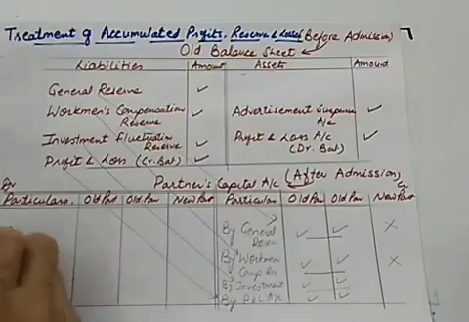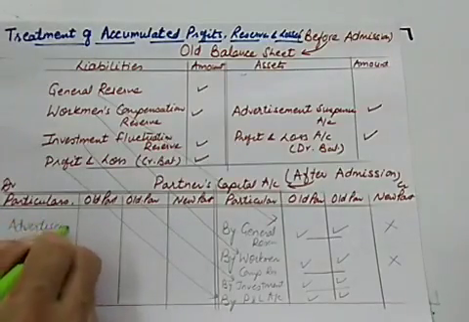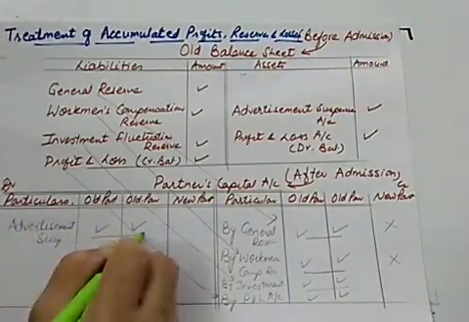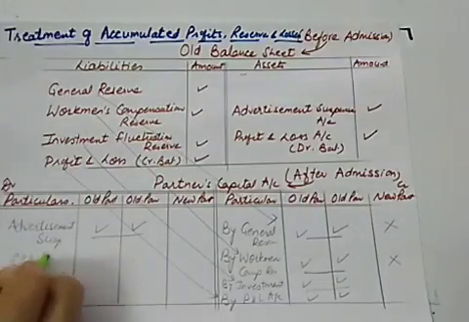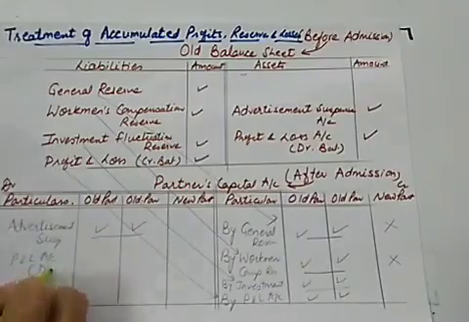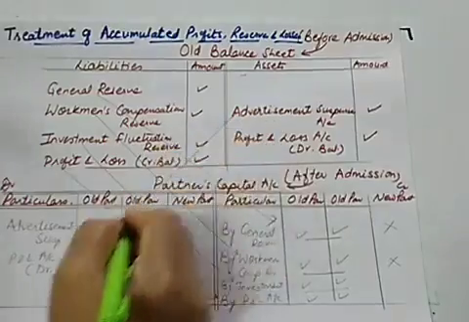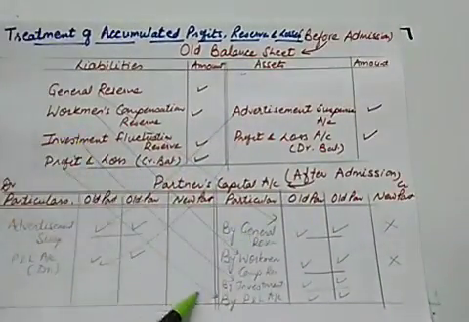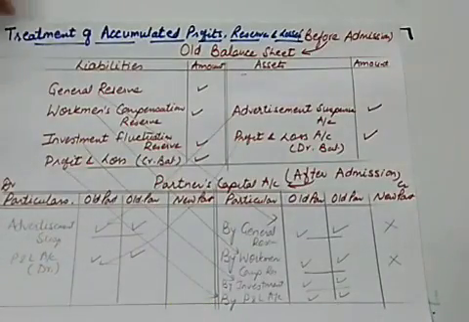So we'll be writing 'to advertisement suspense', only to the old partners in the old ratio. Likewise, profit and loss account with debit balance will be transferred here. So these items will be transferred here, while these items will be transferred there. So now let us pass the journal entries, then we will be doing each and every case in detail.